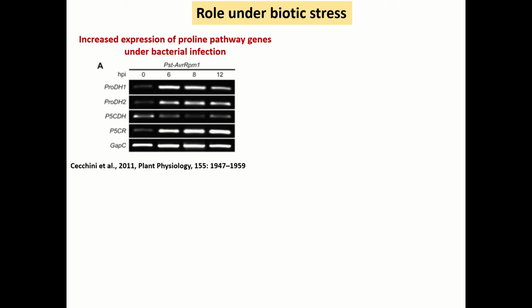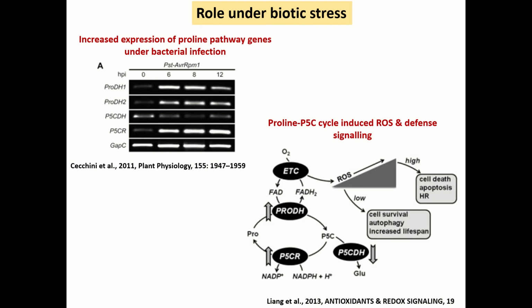Whereas the gene involved in conversion of P5C to glutamate, that is P5CDH, is less expressed, indicating the relevance of the proline-P5C cycle under pathogen infection. Further study in this direction showed that during the conversion of proline to P5C,